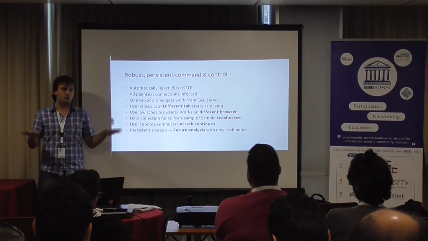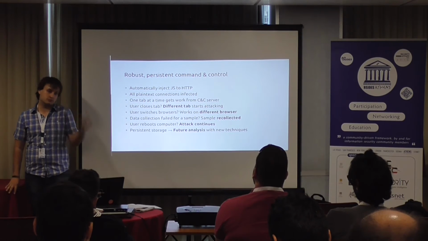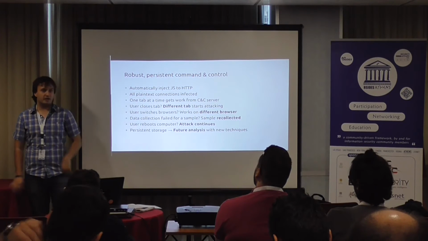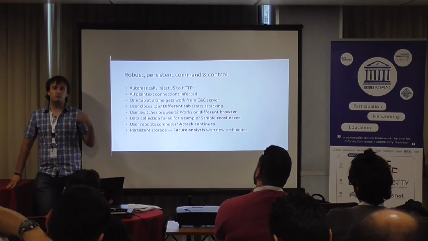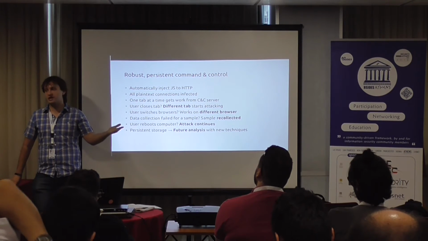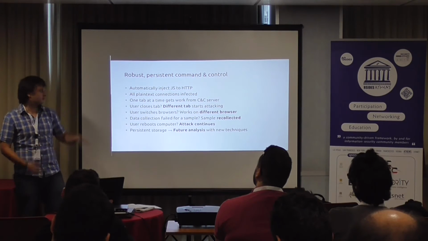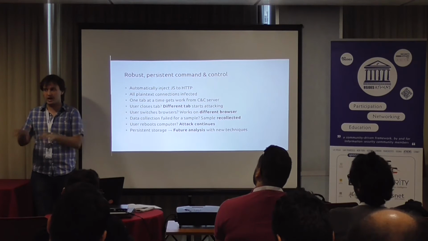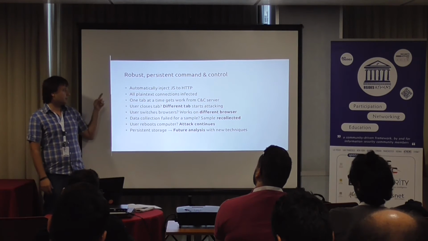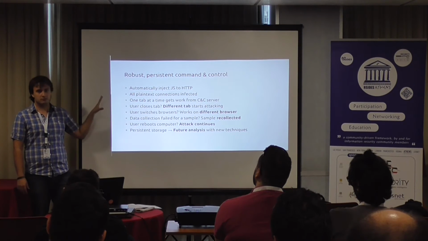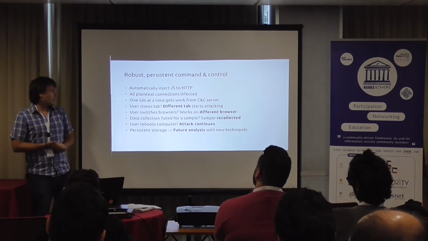And all these tabs remain dormant until the attacker chooses to wake something up and ask for work to be done. In our case, work is to make requests to the HTTPS website. Due to same origin policy, we cannot read them from these infected tabs, so we have to tap the network. But you can imagine that this can be used as a framework to mount different sorts of attacks.